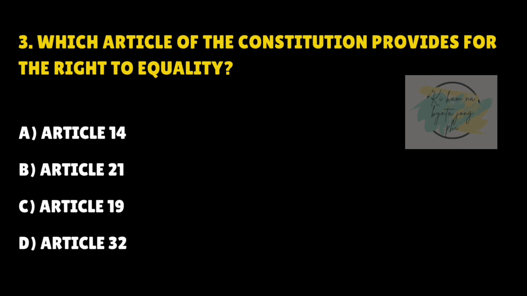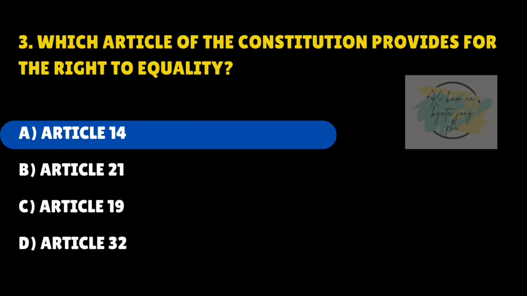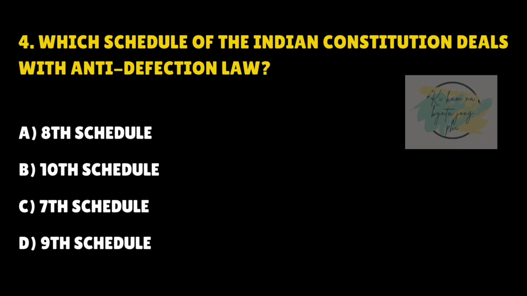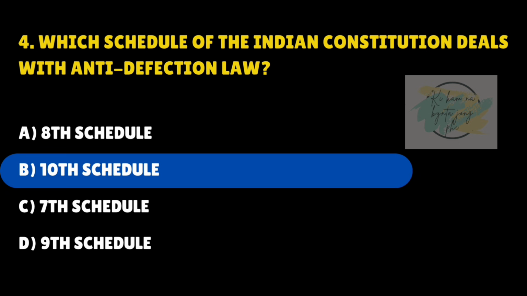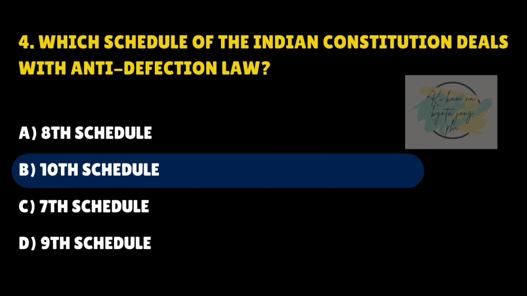Which article of the Constitution provides for the right to equality? Answer is A. Article 14. Which schedule of the Indian Constitution deals with anti-defection law? Answer is B. 10th schedule.